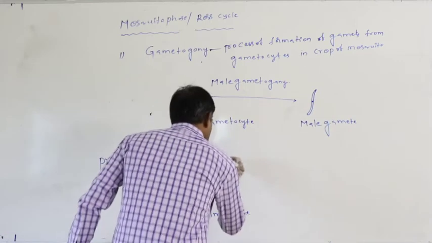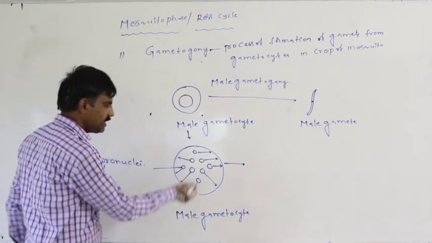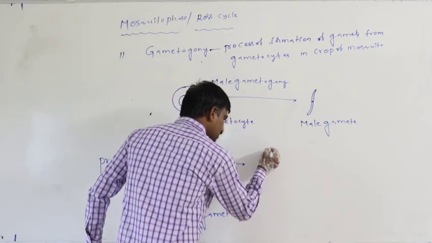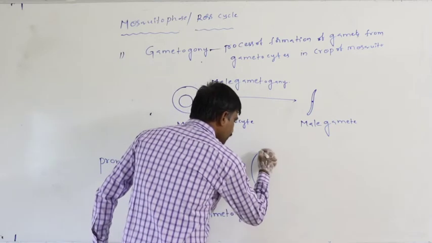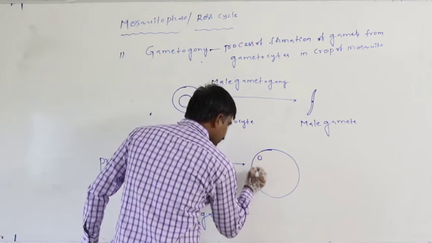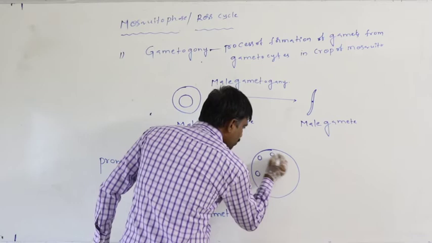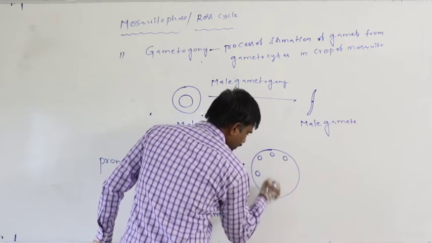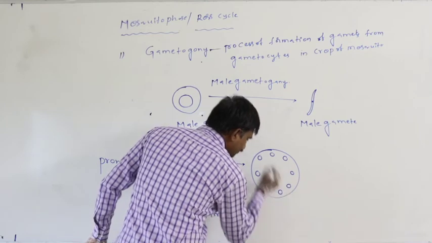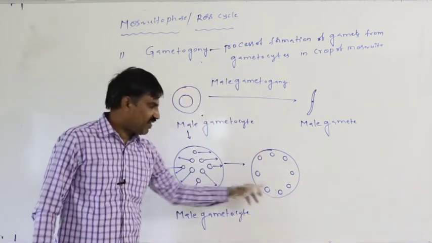After these 8 daughter nuclei move to the periphery, just assume like this. This is the male gametocyte. These are the pronuclei. These pronuclei reach the peripheral region.